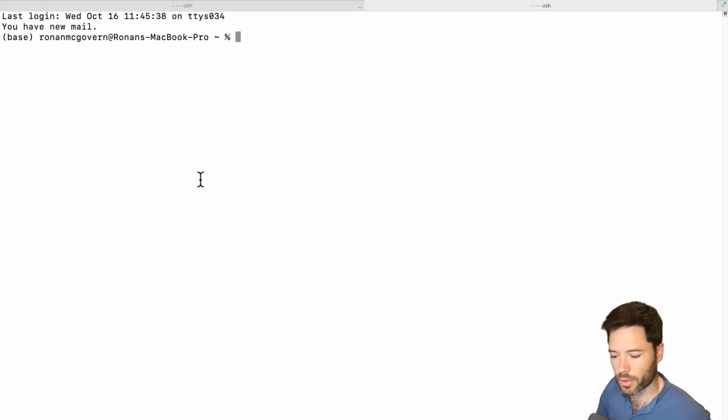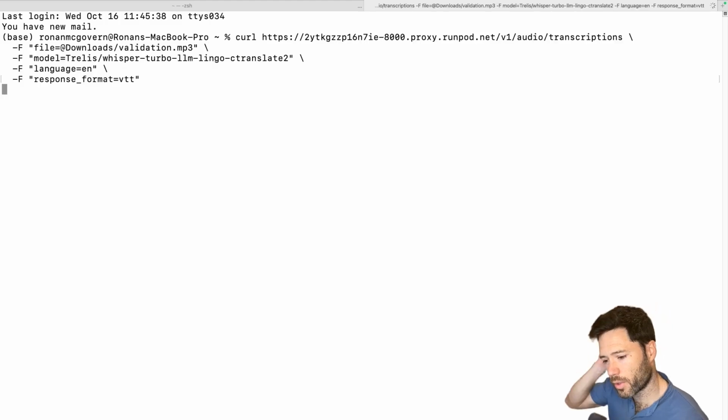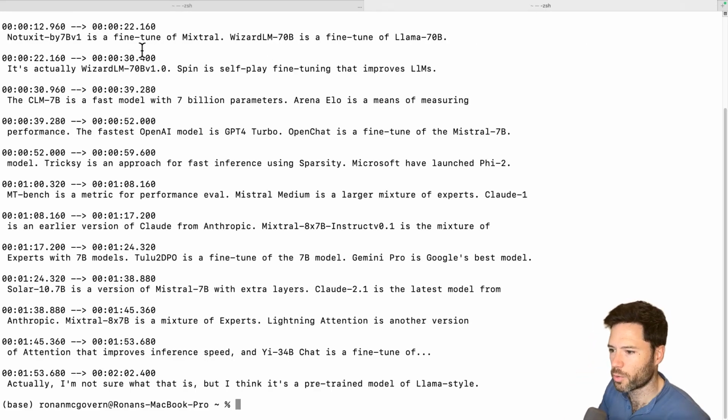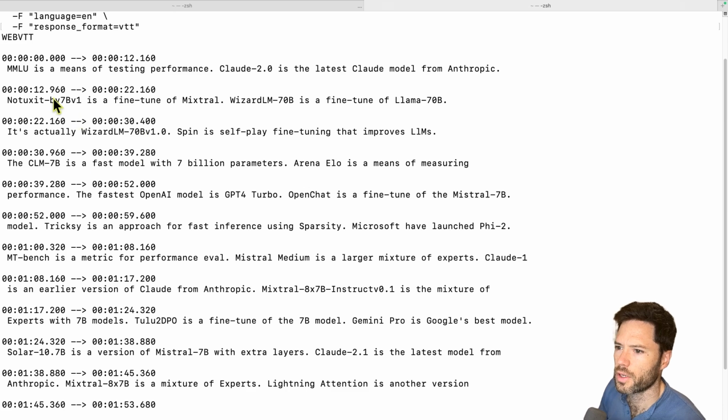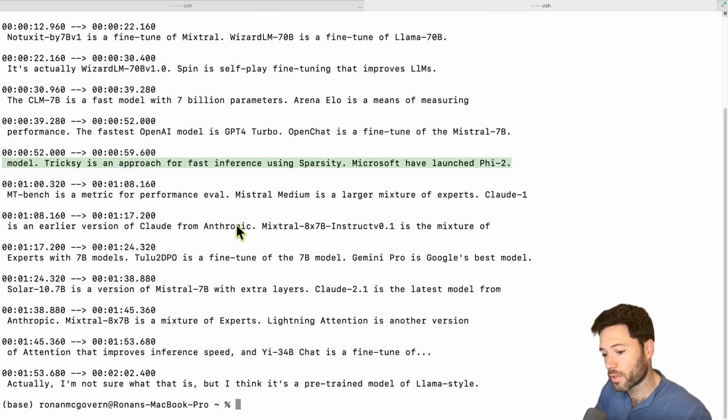And now I'm going to run the fine-tuned version. So you can see that I've swapped the model here, and that's about it. I'm just going to run that now. And there are actually one or two tweaks. Let's just look at the results first. You can see here, we're getting a little bit better performance in pulling out some of the specific names. OpenChat Phi2 is all correct. So you can see this improved performance from using the fine-tuned model.